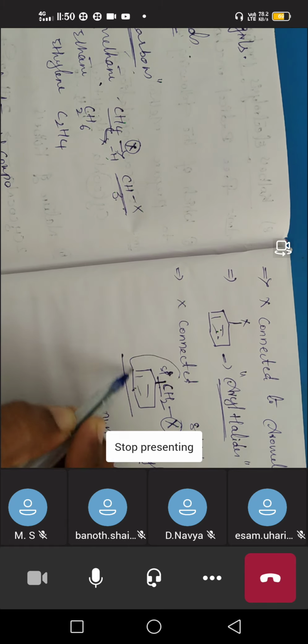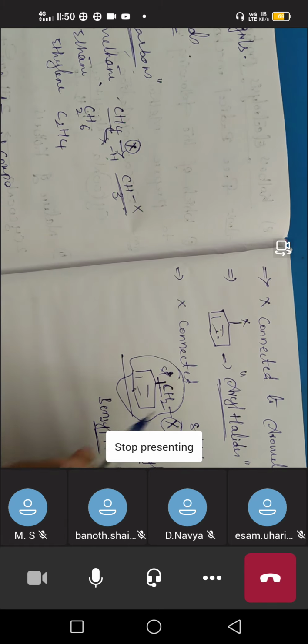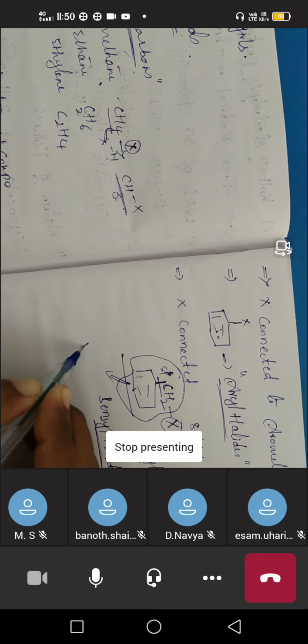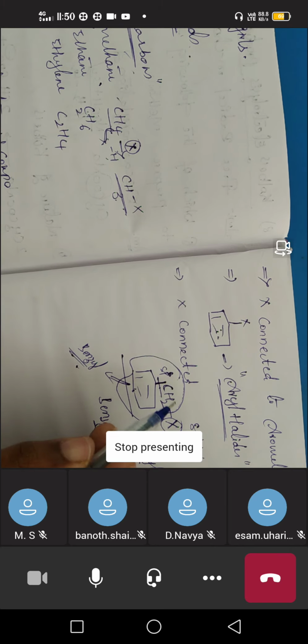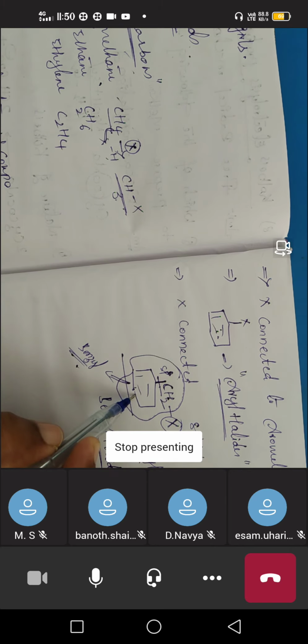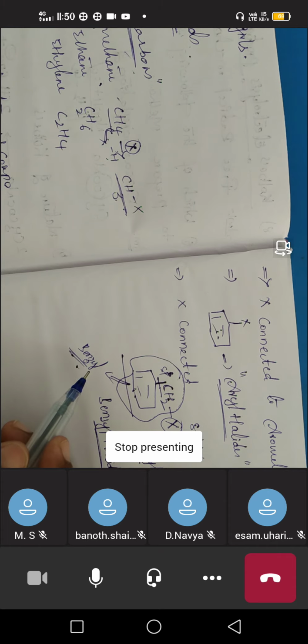So benzyl means, see here, benzene containing a CH2 group is called a benzyl group. Whenever you come across this type of group, it is called benzyl. So what is benzyl? If the CH2 group is present on the benzene ring, it is called a benzyl group.